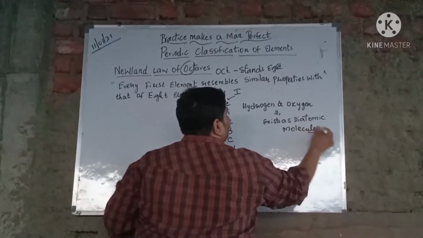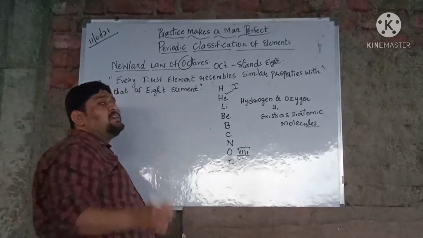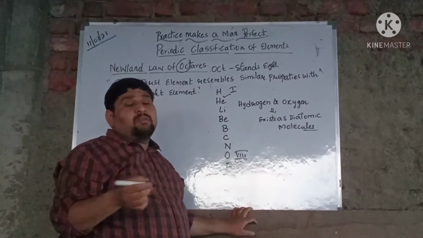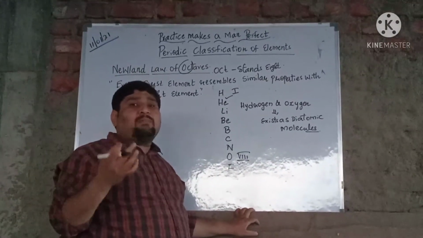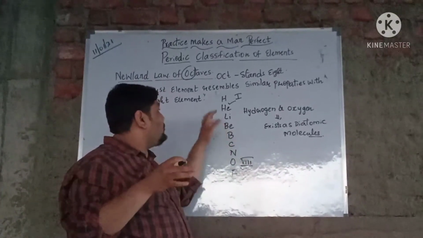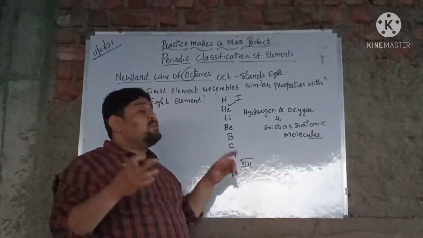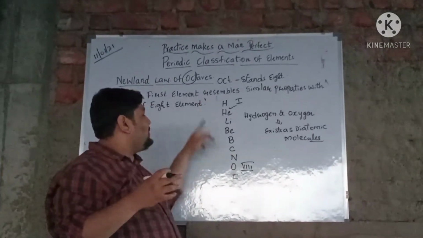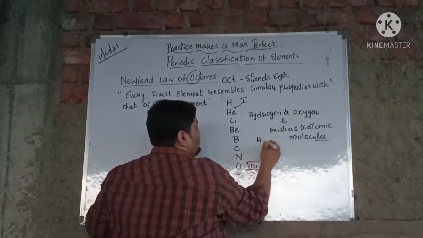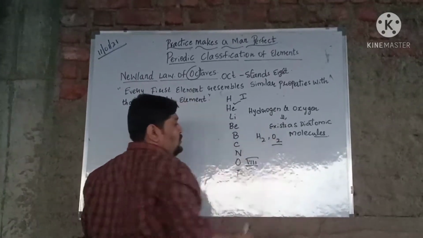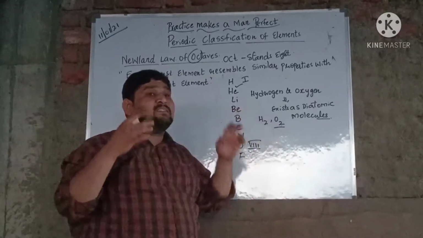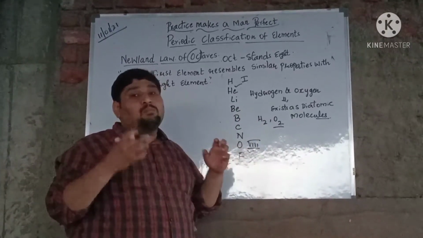So here it's very clear, diatomicity, because in your earlier 9th class you have already learned the concept of atomicity, because the combining capacity of an element is defined as valency. But generally, whenever you write the symbol of hydrogen and oxygen, you will write hydrogen as H2 and oxygen as O2. So basically it gives a clear indication that oxygen exists as diatomic molecules.